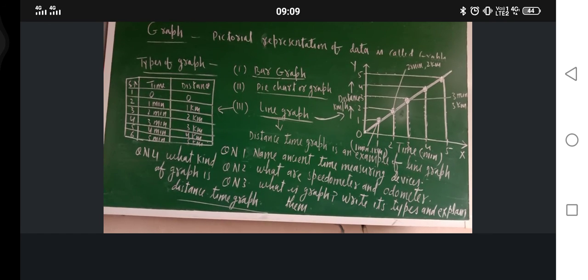Are you getting my point or not? Pie chart is best when some data have high percentage and some data have low percentage. Bar graph is better when almost both data are equal. Line graph is better for mentioning the distance time relation. This is one of the best graphs.